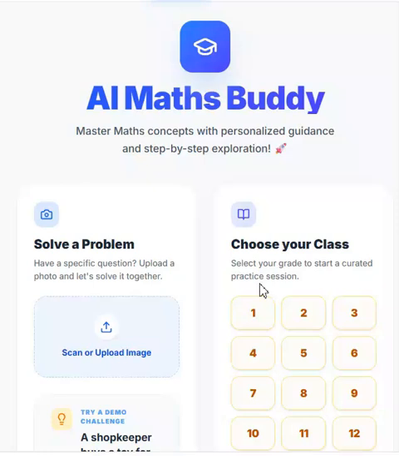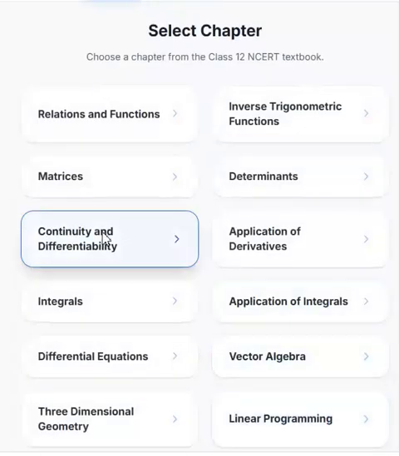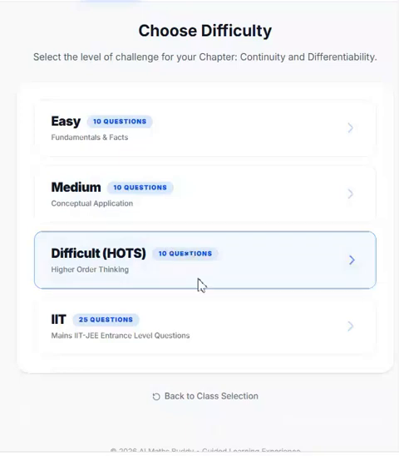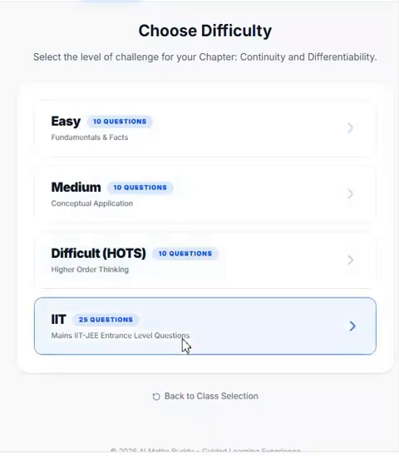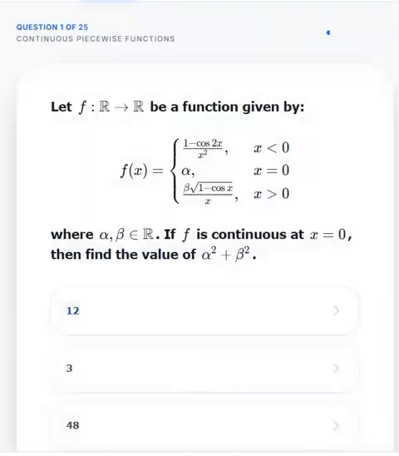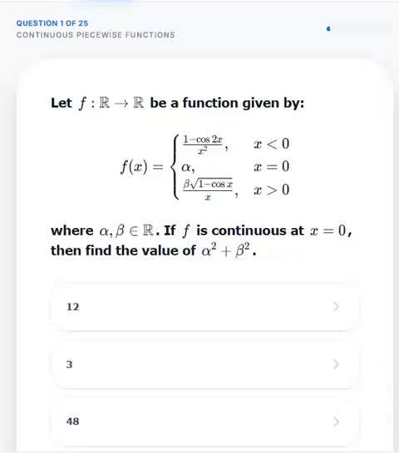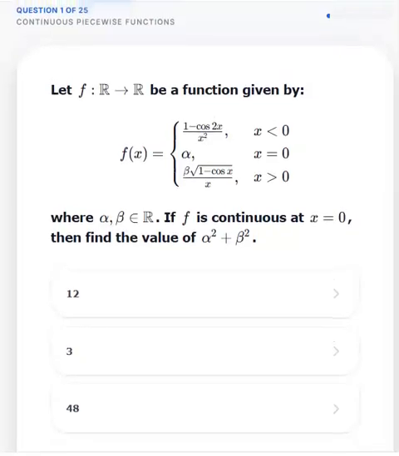Today we are going to take the chapter of continuity in class 12. I'll click on class 12, take continuity, and then take an IIT Mains question. So this is the first question. First pause this video and try to solve it on your own. Let's assume you have tried it and you have not been able to solve it.